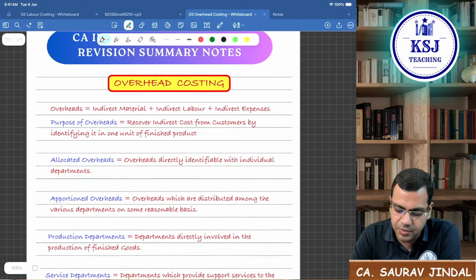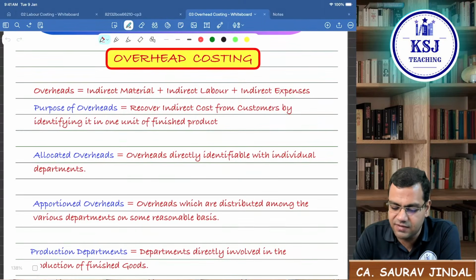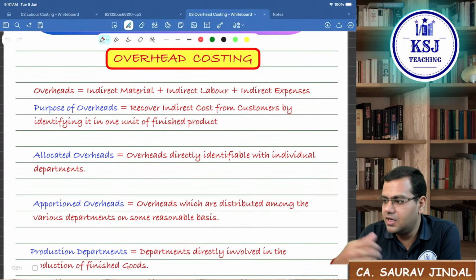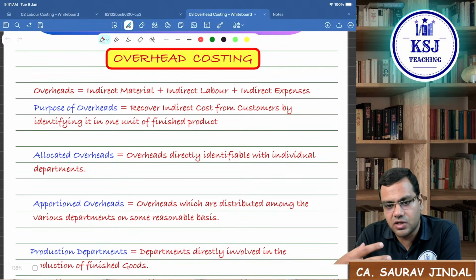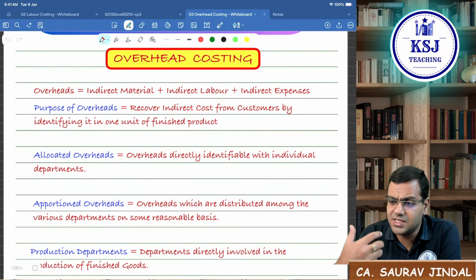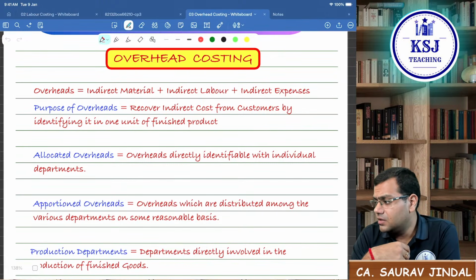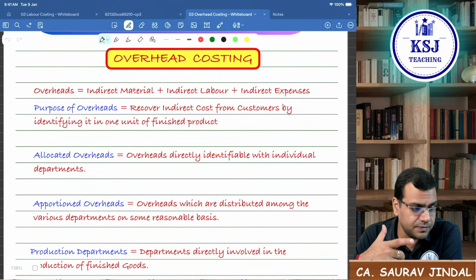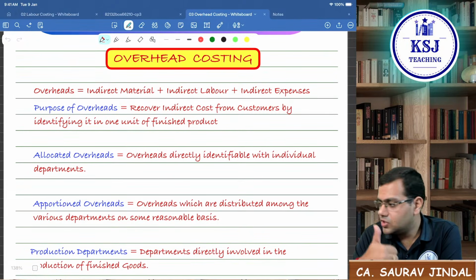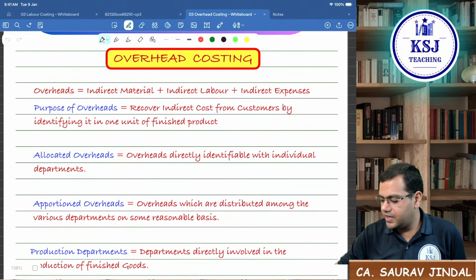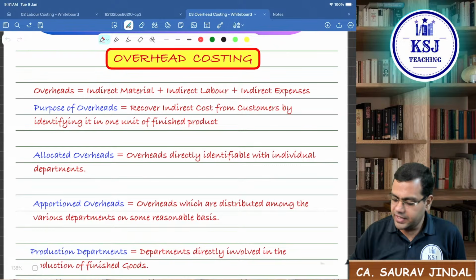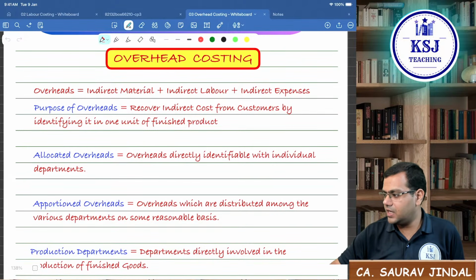So 1 hour we'll spend on overhead costing, discussing the various parts, the various concepts we'll try to cover for the overhead costing. The small things we'll see what is there in the overhead costing, which is again a very important chapter in costing. Right? So let's go in for a 10 minutes break. After 10 minutes, we'll start with overhead costing. Right? See you guys after 10 minutes. Take a 10 minutes break.